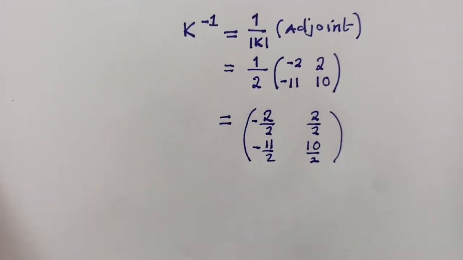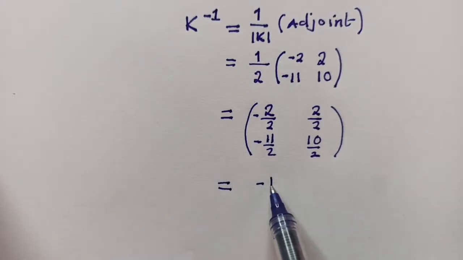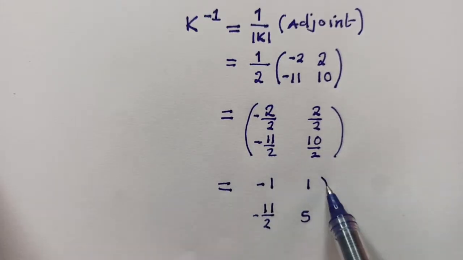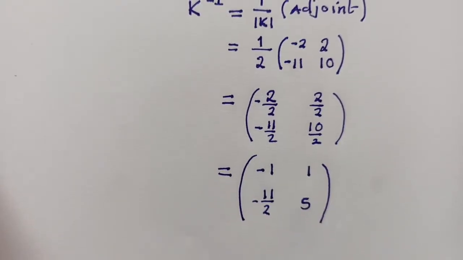And then simplifying further, this of course will be a negative 1, 1, there. This is 5, just like that. So this is how our answer will look like.